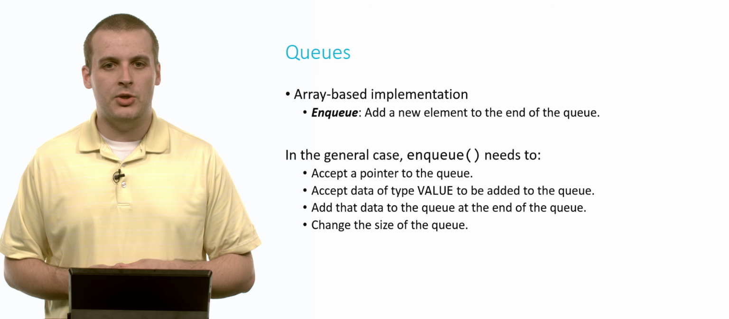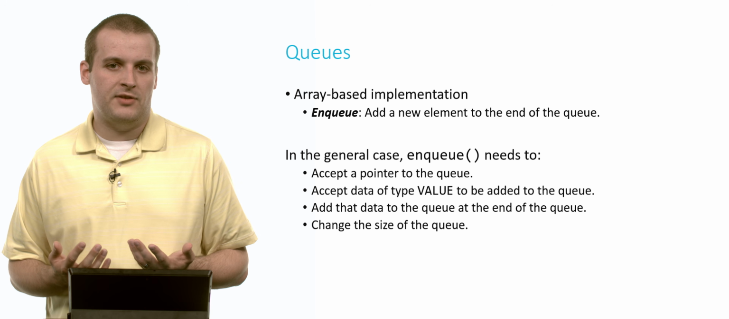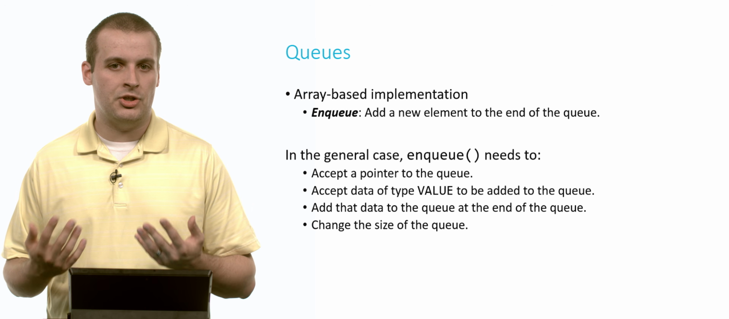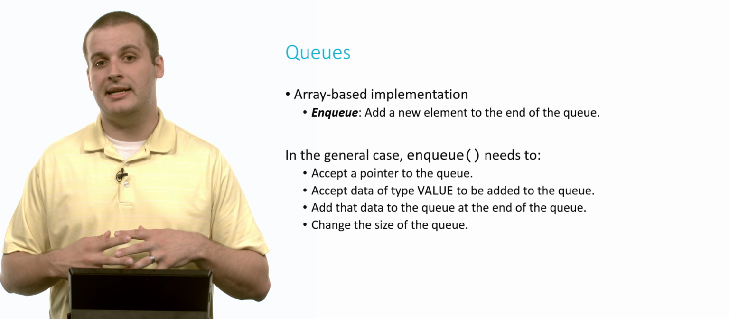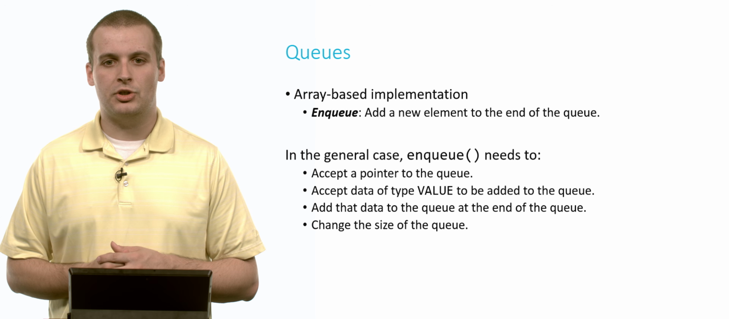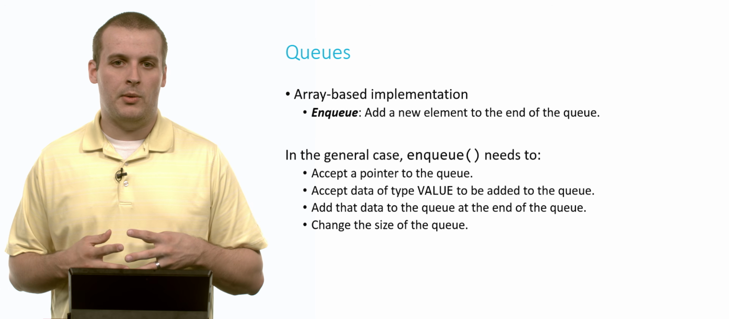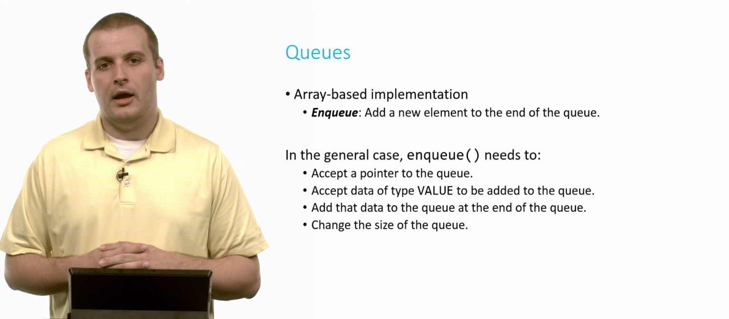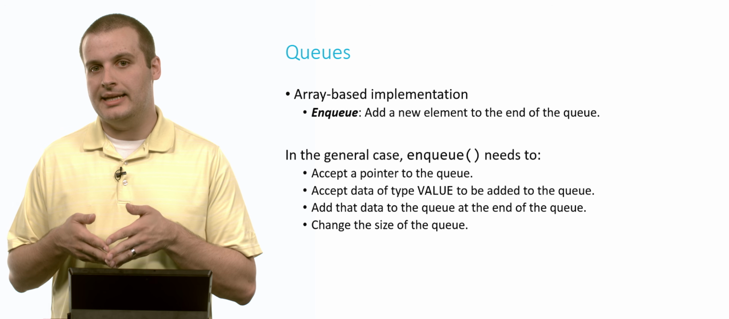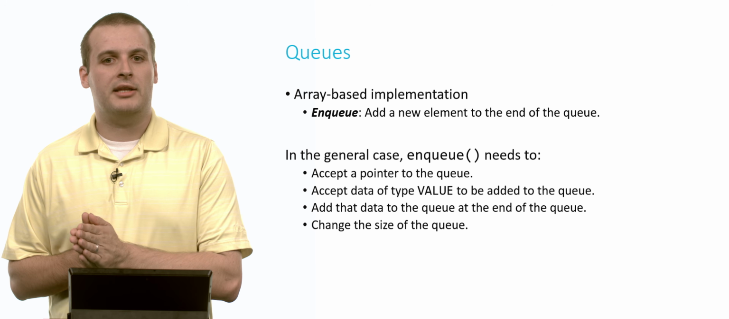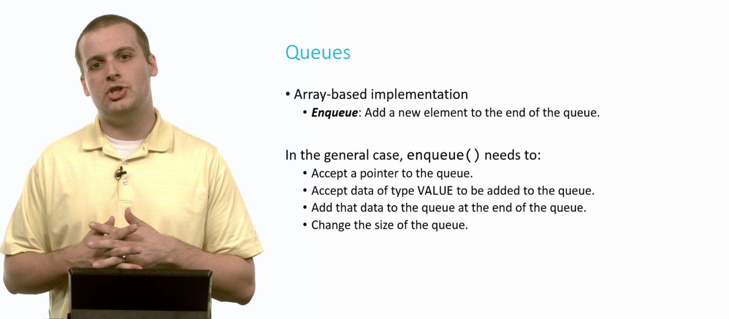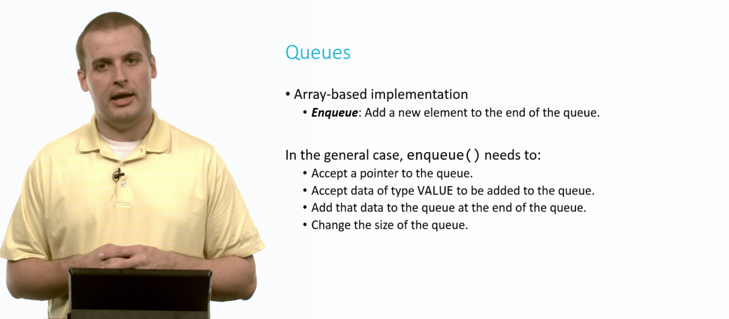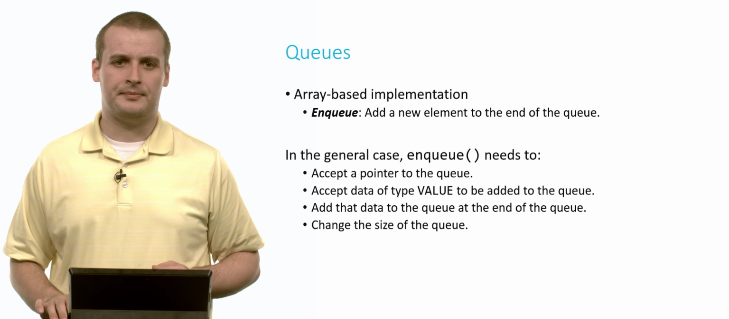The other thing it needs to do is accept a data element of the appropriate type. Again, in this case, it's going to be integers, but you could arbitrarily declare the data type as value and use this more generally. That's the element we want to enqueue. We want to add to the end of the queue. Then we actually want to place that data in the queue, in this case, placing it in the correct location of our array. And then we want to change the size of the queue, how many elements we currently have.